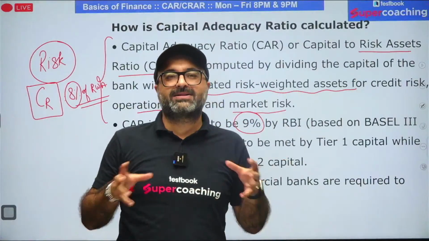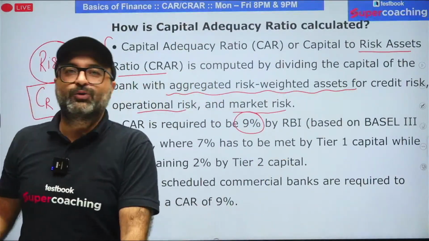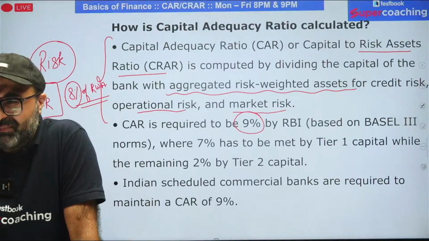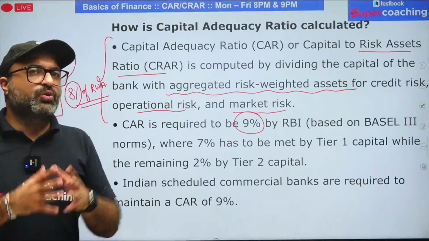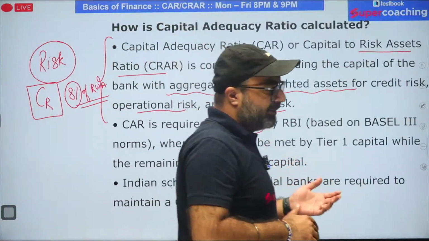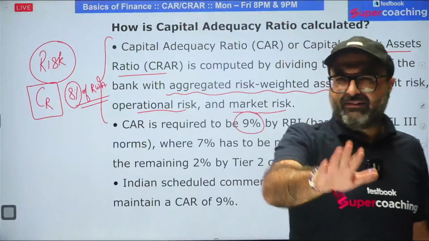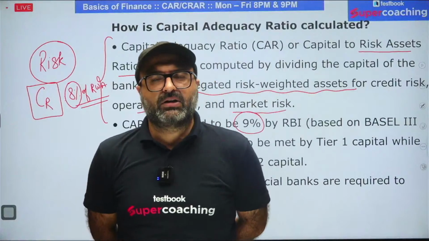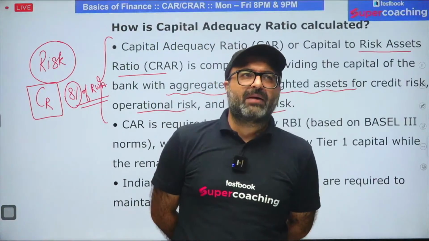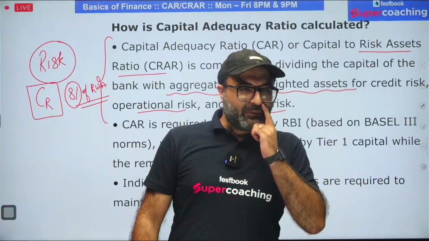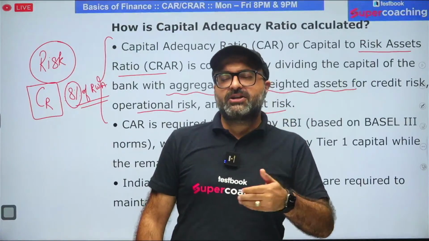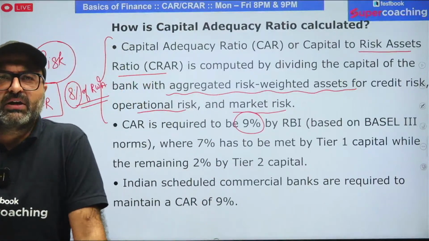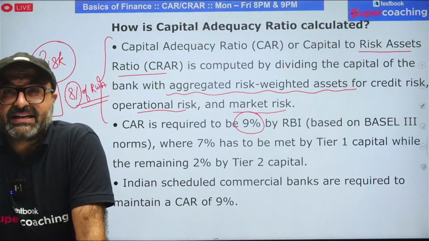Now, what is capital? Capital are the funds which are basically used by an organization, by a company, to earn profit. And in banks, this capital is divided into two categories. One, we have tier 1 capital, other we have tier 2 capital. We have one more category that is known as additional tier 1 capital. What is the difference? So tier 1 capital includes the capital which bank has raised through its shares. That means bank has issued its equities to the public, to the market, and bank has raised the funds.